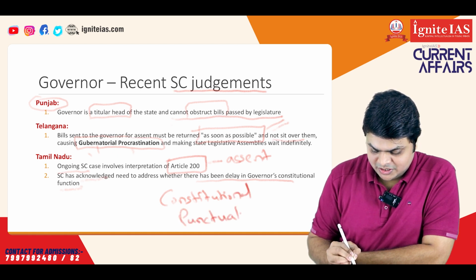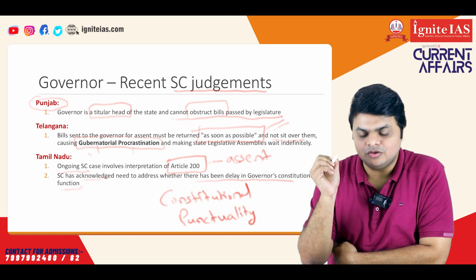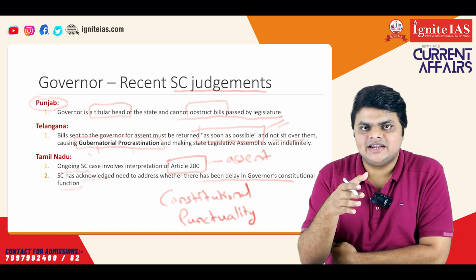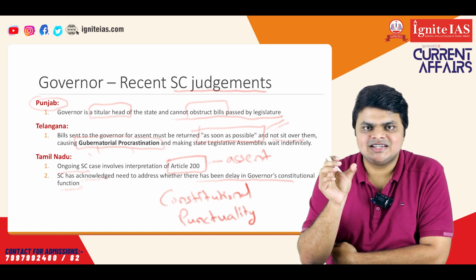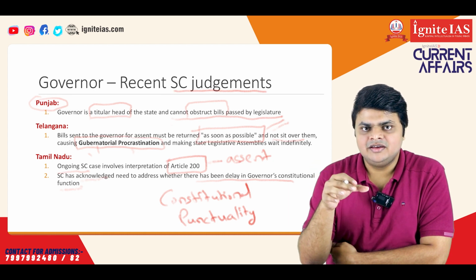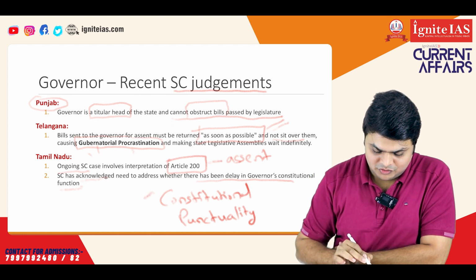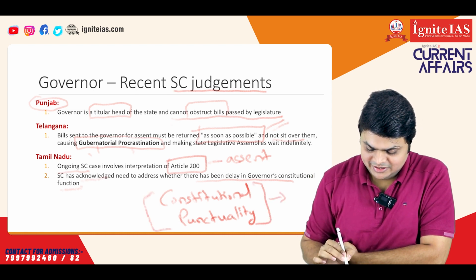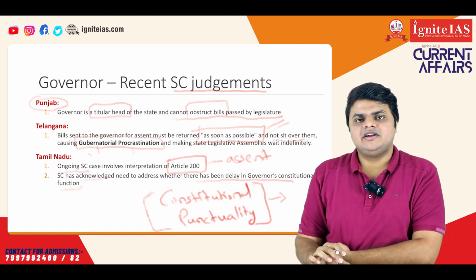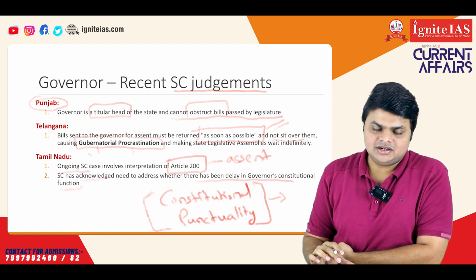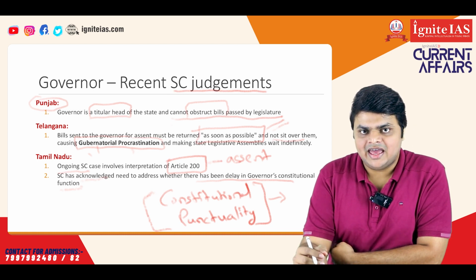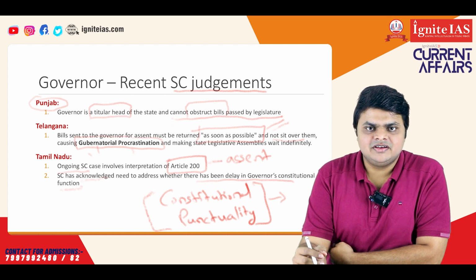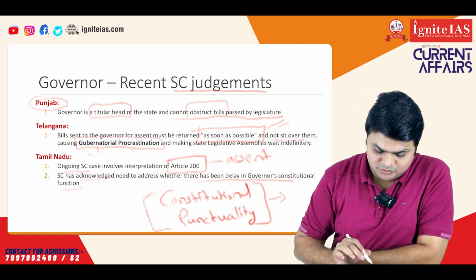So what does this constitutional punctuality mean? Any office or any role mentioned in the Constitution has to carry out its acts in a reasonable time period. Just because the provision doesn't mention any fixed timeline, that cannot be used to delay acting or delay carrying out their own function. So that is the meaning of constitutional punctuality. In case of the governor, it clearly signifies that the governor cannot indefinitely sit on bills or indefinitely not act upon any of the bills or actions just because the Constitution doesn't give any timelines for it. So this is one important term, constitutional punctuality.